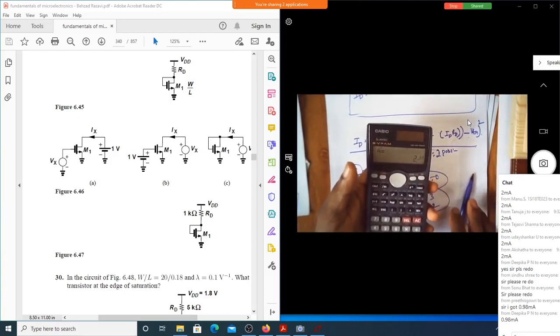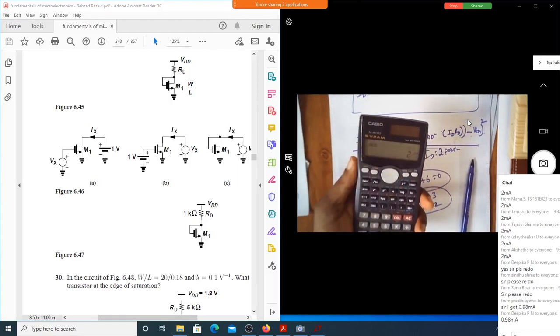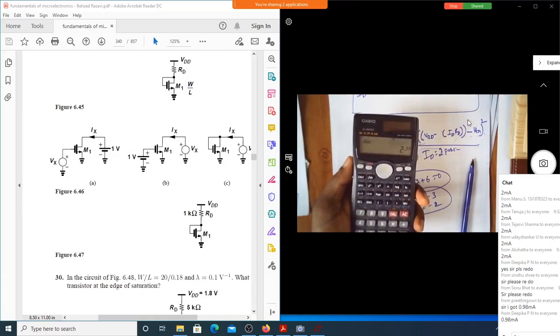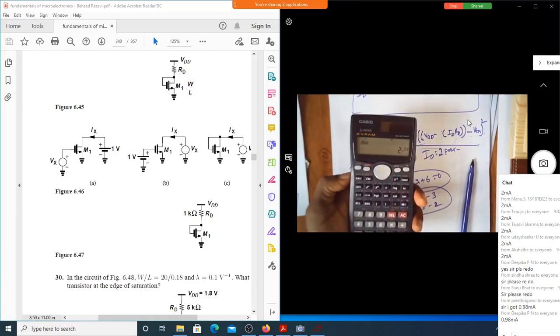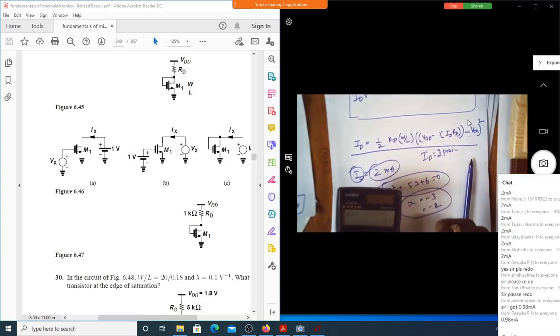Let us find out how we find the other possible value, because some of your friends have got it as 0.98 milliampere. That should also be one of the possible answers, because this is a quadratic equation. One value, as myself and most of you got, is 2 milliampere. That is fairly correct. It is one of the roots. The other root has to be 0.98 milliampere.